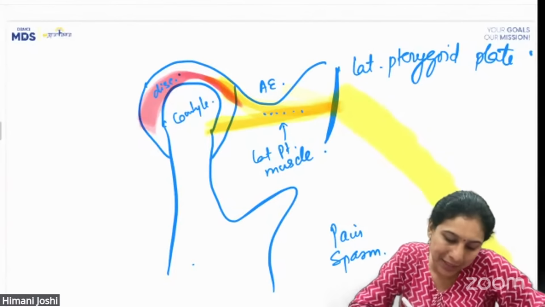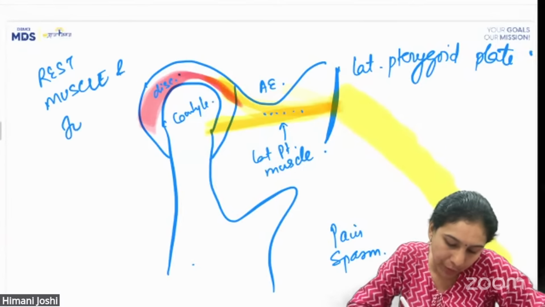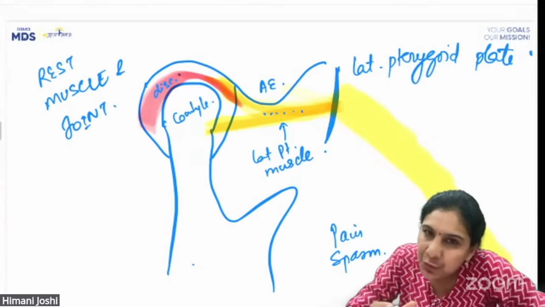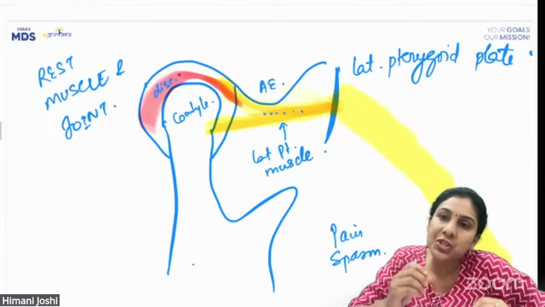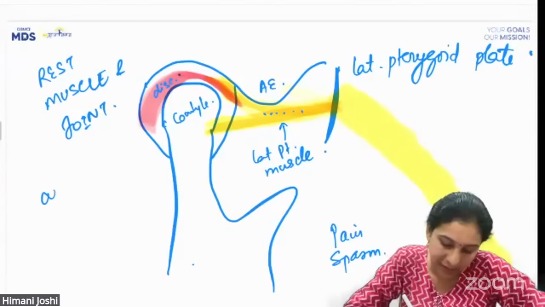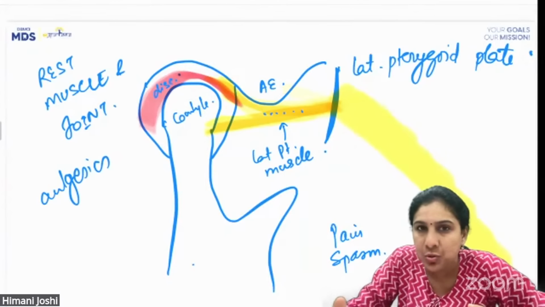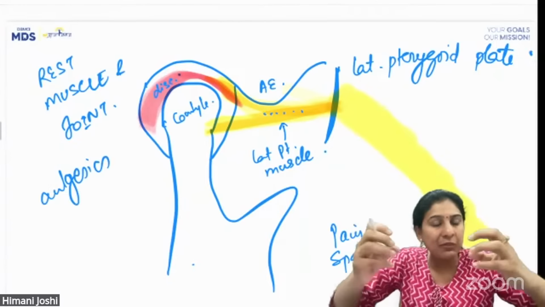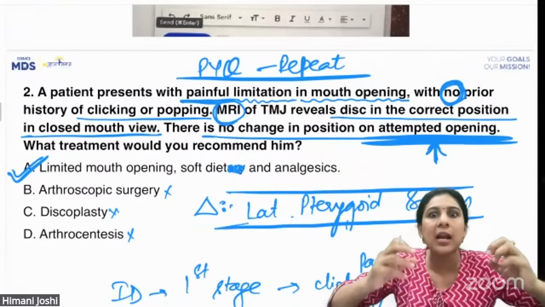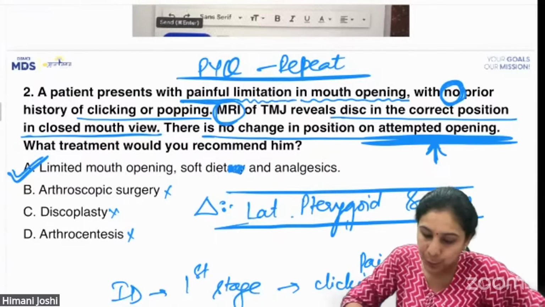All you need to do is give rest to the muscle, give rest to the joint. How will you give rest? Just ask him not to eat any hard foods. Give a soft diet, which you can easily chew and just swallow. Give analgesics, because these NSAIDs are anti-inflammatory drugs also. So any inflammation in the muscle will settle down, and limit the mouth opening so that the muscle doesn't have to work a lot. So this is the correct answer to question number 2.